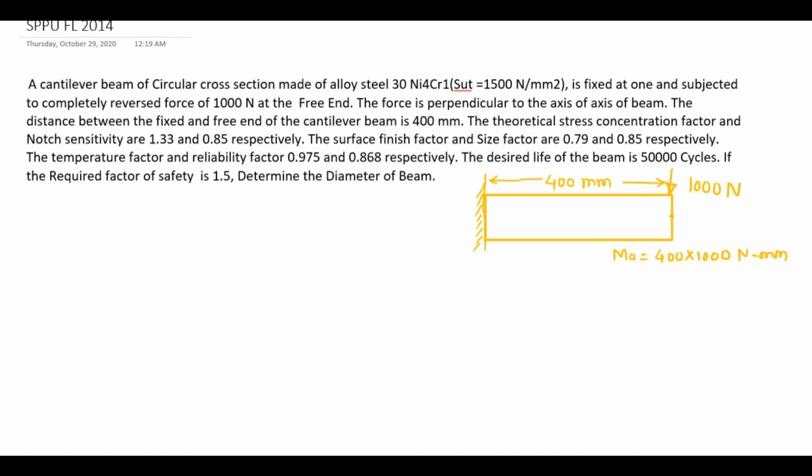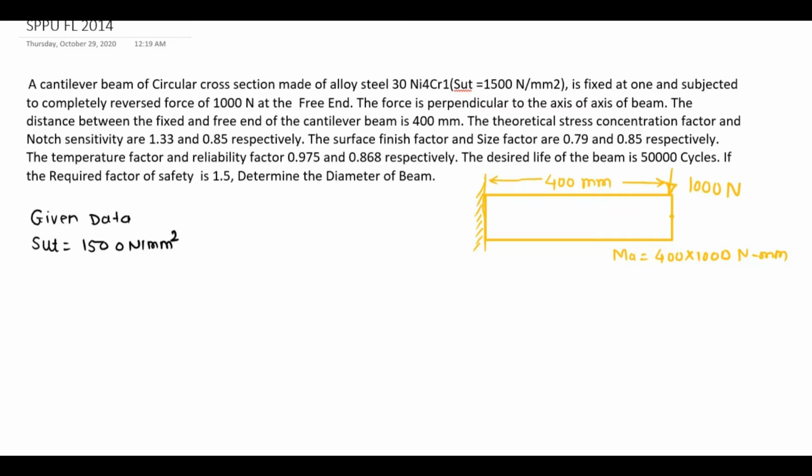Now we will see from the given data the alloy steel having ultimate tensile strength of 1500 Newton per mm square, which is fixed at one end and the other end is free, and the 1000 force is acting on that beam.